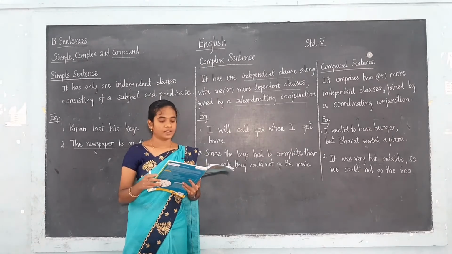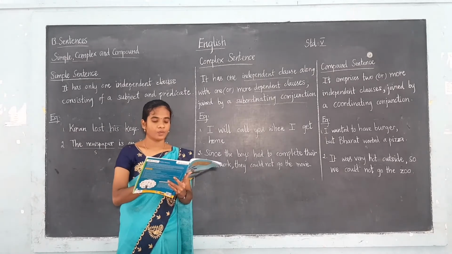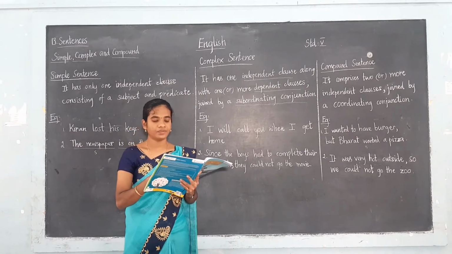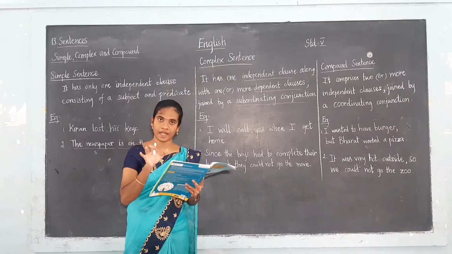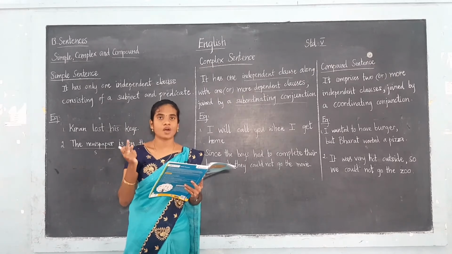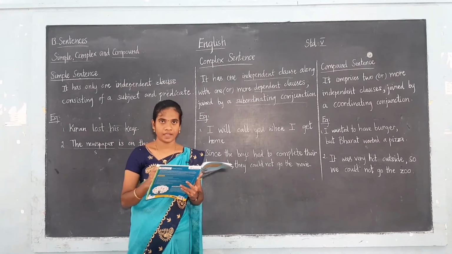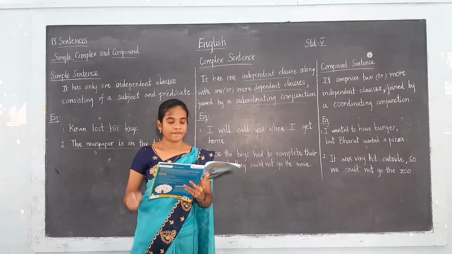Now take your book, the example is given for you. Now see here. Whenever we perform together, we win the intra-school competition. So in this sentence we have an independent clause and a dependent clause. These two clauses are joined by the subordinating conjunction. Can you find the subordinating conjunction here? It is whenever.